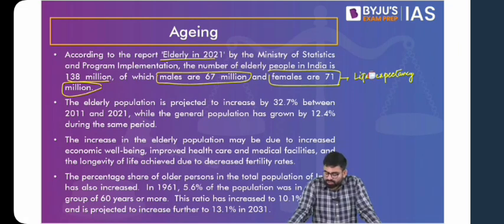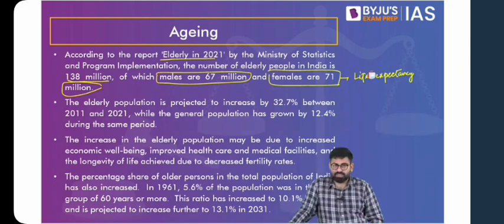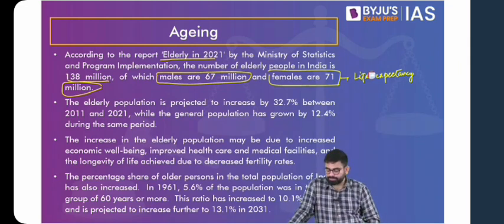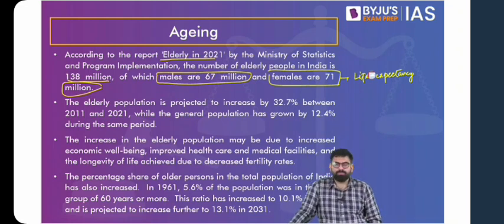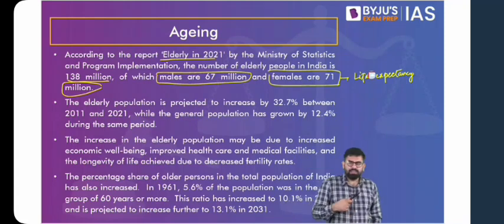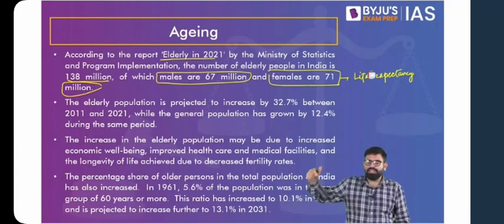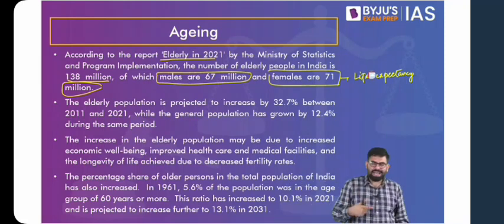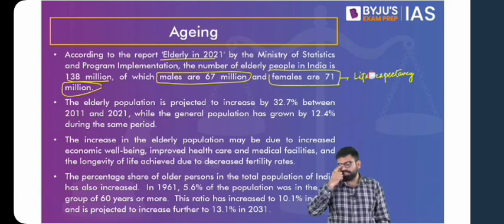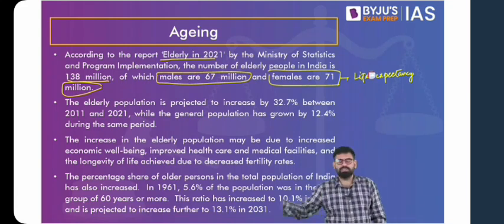And generally, we can also relate it to stress. You can think about the responsibility of taking care of the entire family. The responsibility of family adds to stress, which can also become a reason for the same. Okay, yes, so men are the ones who become soldiers, etc. Yes. So these can be various reasons attributed to this. But one thing is clear, that the life expectancy in the female population is more. And that's why we see, when it comes to the elderly, we have more number of females as compared to males in our population. So the sex ratio in the elderly is skewed towards females.